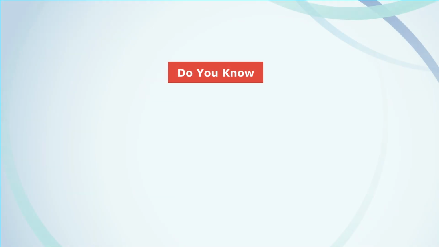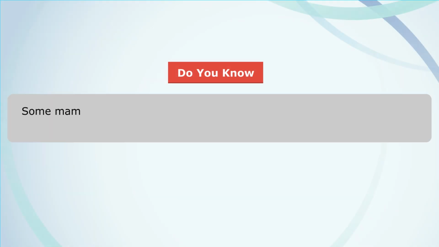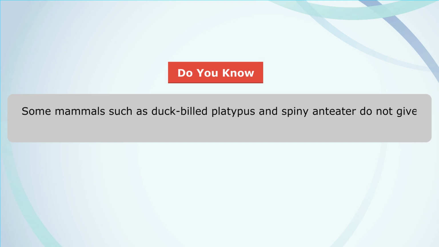Do you know? Some mammals such as duck-billed platypus and spiny anteater do not give birth to young ones. They lay eggs and are called monotremes.